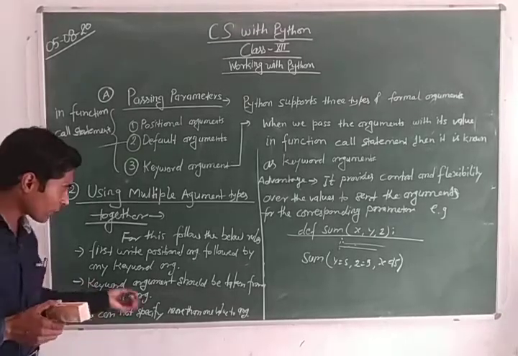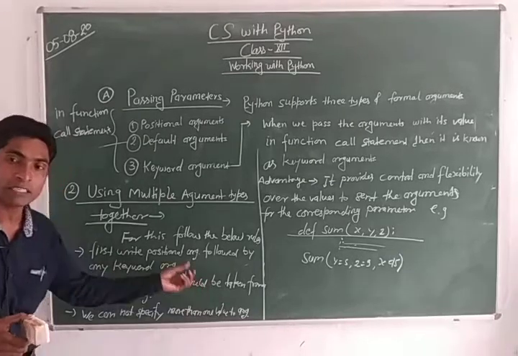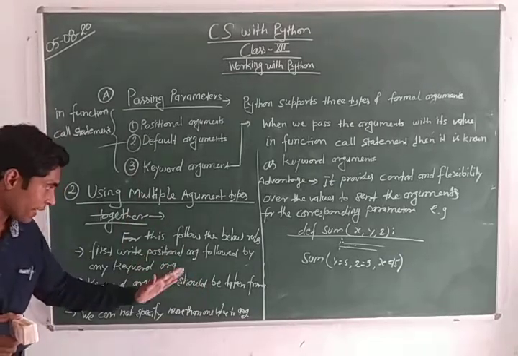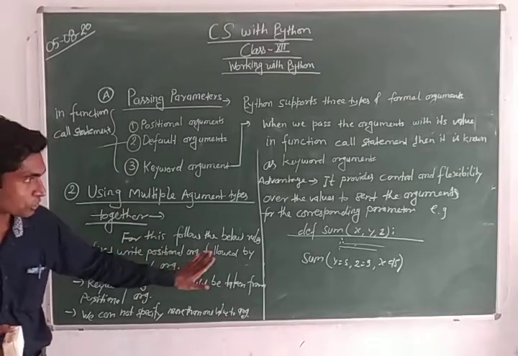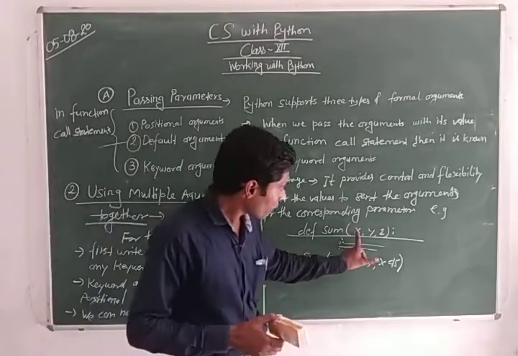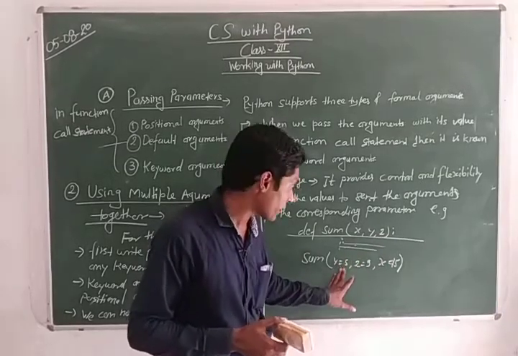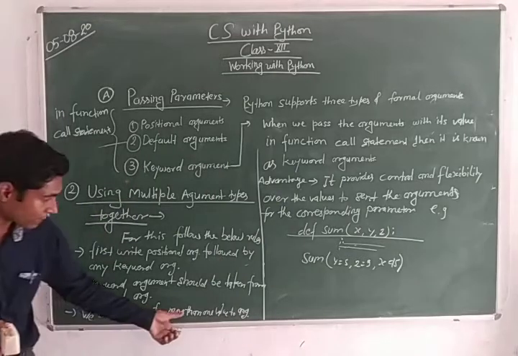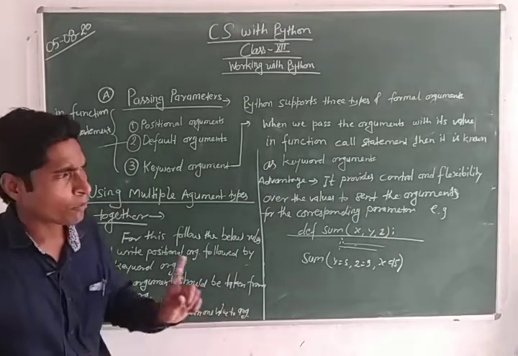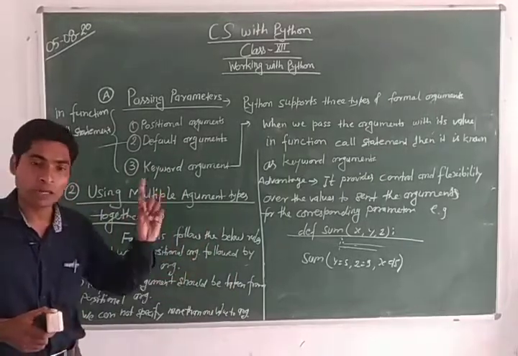Second point, keyword arguments should be taken from the positional ones. The names of the keyword arguments must match the positional arguments. I mean, here we wrote x, y, z. You cannot take a, b, c or i, j, k. You will have to take x, y, z. Third point, we cannot specify more than one value to an argument. An argument can take only one value at a time.